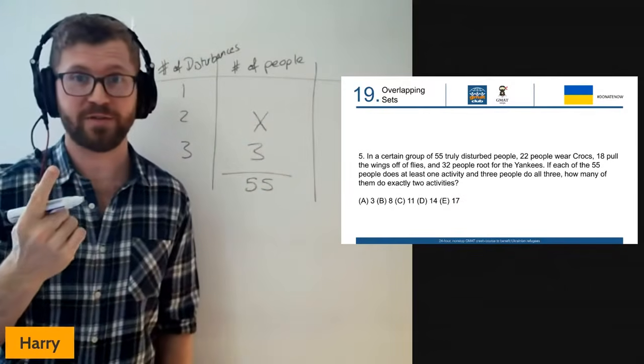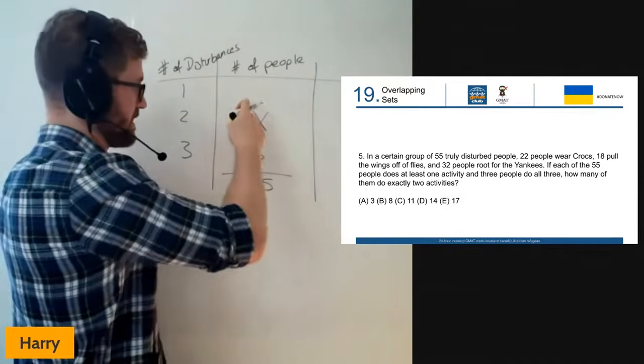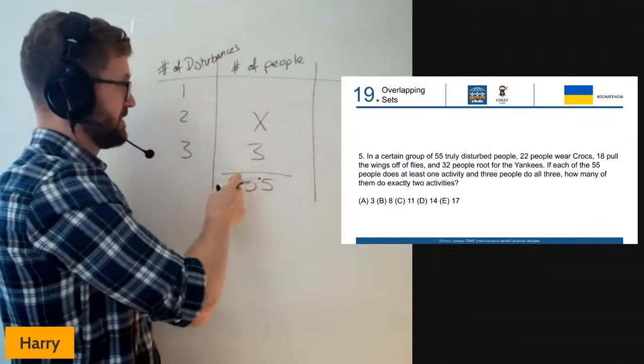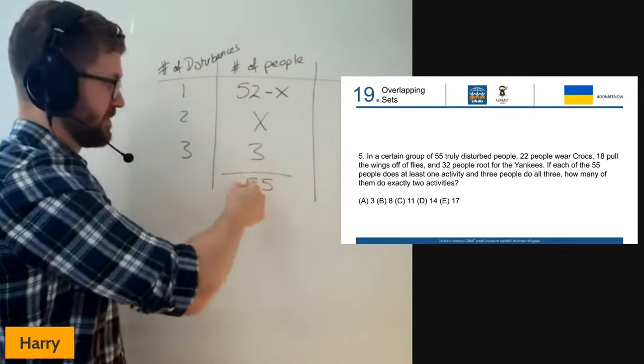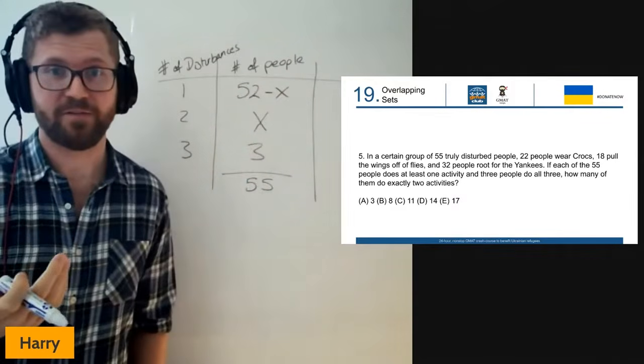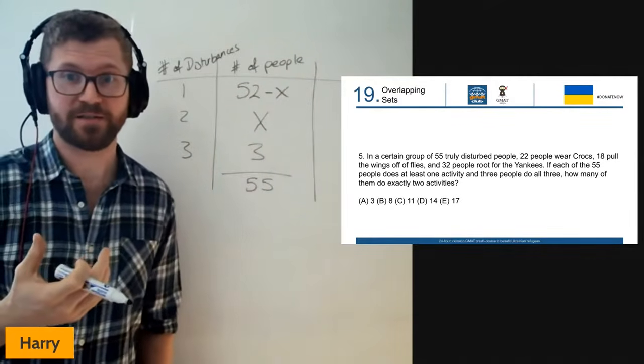Now, I've got no information about how many people do one of these things. And so what we can say again is this column adds up to 55. So the number of people here, in order to make this column add up to 55, will be 55 minus X. Sorry, 52 minus X.